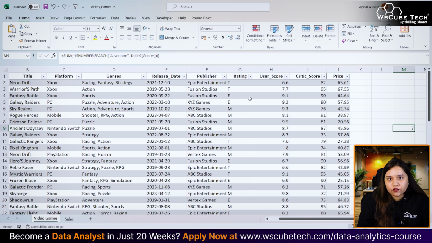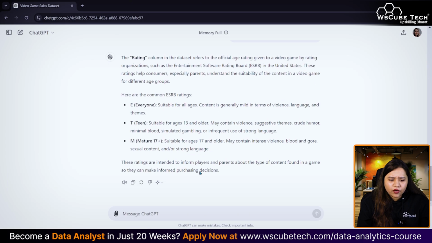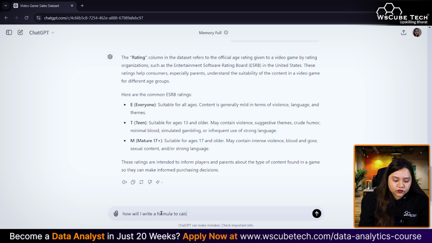And again, if you're confused with how you can do it, you can anytime ask ChatGPT. So suppose this is how my data looks, let's copy this. How will I write a formula to calculate the count of games that contain genres as strategy, or let's go for adventure because I want you all to try strategy.